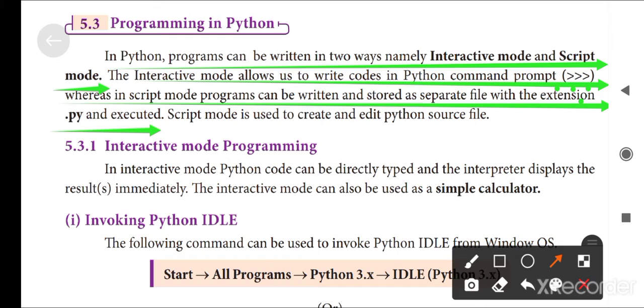Then only the Python file will be stored as a Python executable file in the computer memory. Script mode is used to create and edit Python source files.